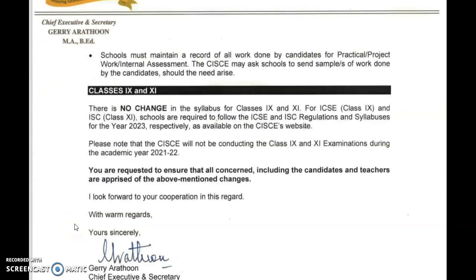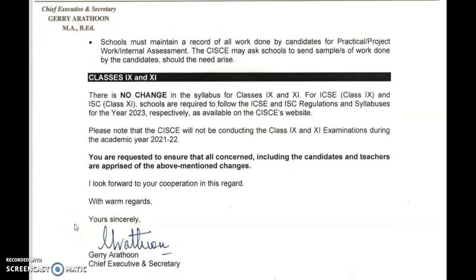So that is all. I'll also tell about 9th and 11th class that CISC will not conduct examination for them like previous year, and back to back the board gave the examination, the question papers. So this year the schools will only provide the question paper to the classes of 9th and 11th.